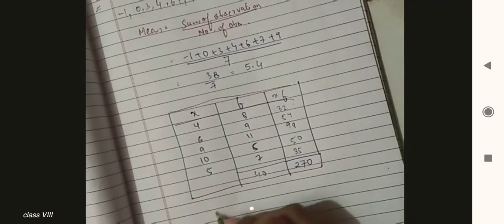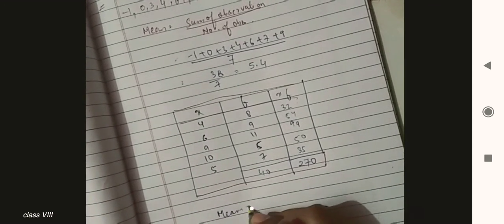So what will be the mean? The mean will be the sum of fx, you can write summation fx or xf, divided by the summation of f. 270 upon 40. 270 divided by 40 gives you 6.75. So here the mean is 6.75. This is how you will find the mean of grouped data. If the data is given in the form of a table, then you will solve it like this.